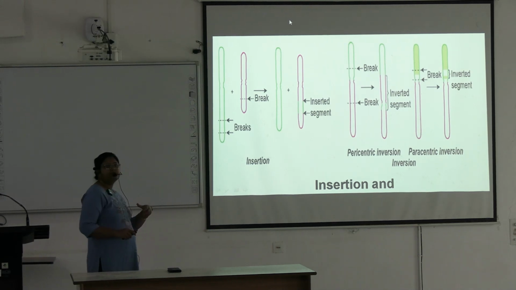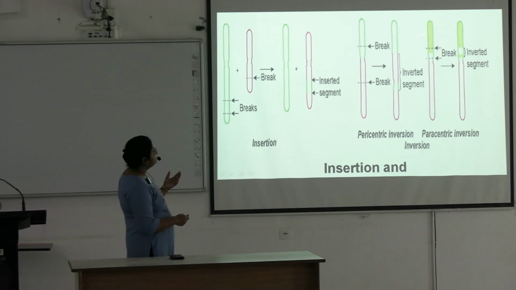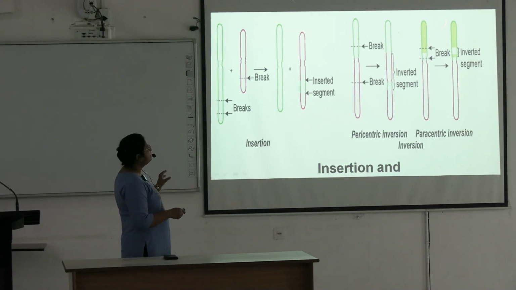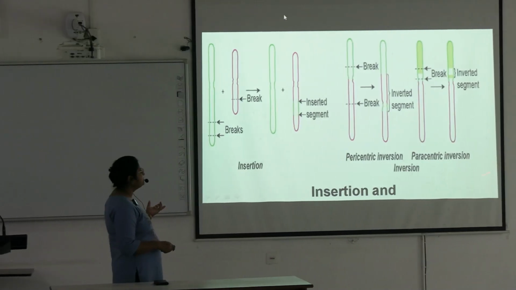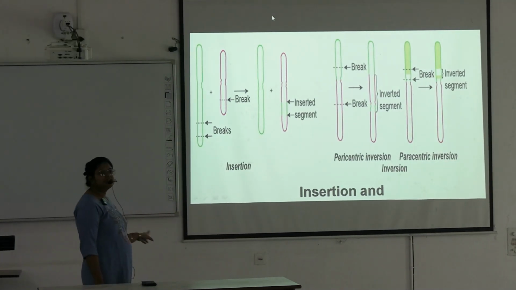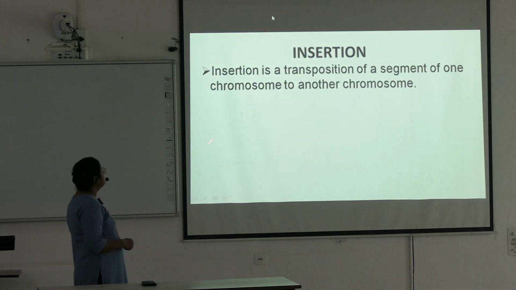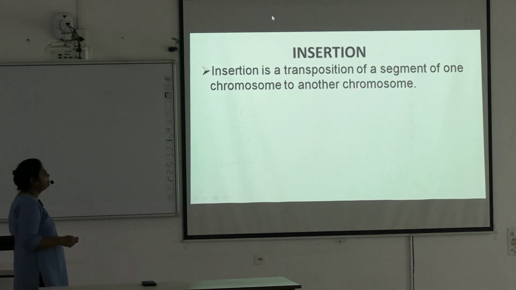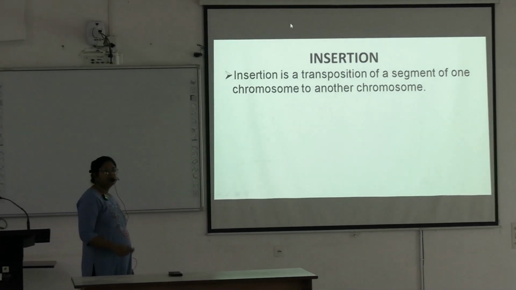The inverted portion includes the centromere. If the inverted part does not include the centromere and the inversion occurs within one arm only, that is known as paracentric inversion. Classifications are important. Next, insertion is a transposition of a segment of one chromosome to another chromosome.